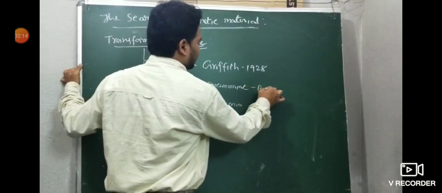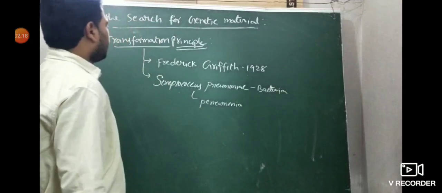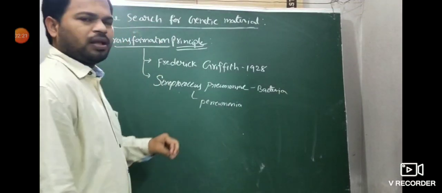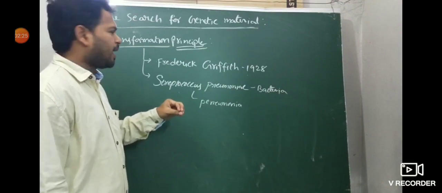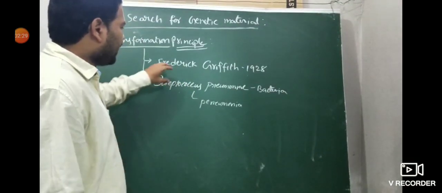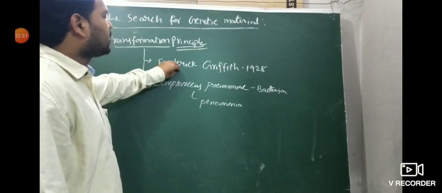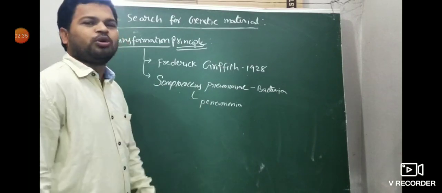Streptococcus pneumoniae is a bacterium. So for the transforming principle, the research work was carried out by Frederick Griffith in 1928, experimenting on Streptococcus pneumoniae bacteria, which cause pneumonia.